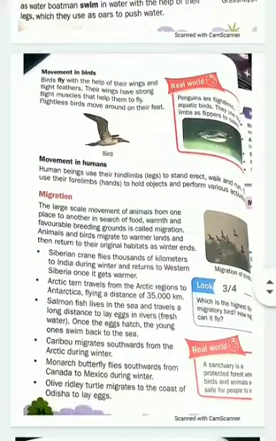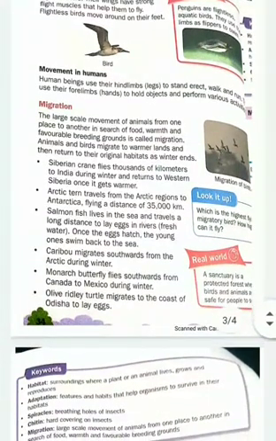Now let us discuss movement in birds. How do birds move? We know that birds fly with the help of their wings, and they have feathers also. Feathers keep them warm and help them to fly. These wings are very strong, having strong muscles which help them to fly. And there are some birds which are flightless, like penguin and kiwi. They are called flightless birds, which move from here to there with their feet.